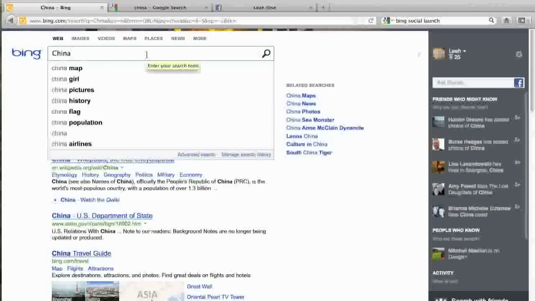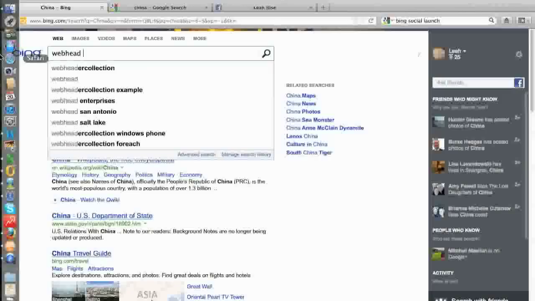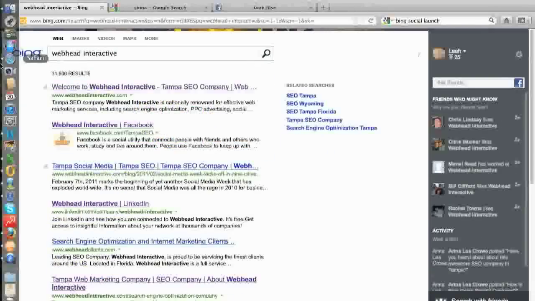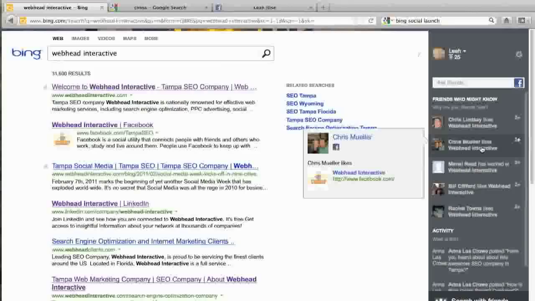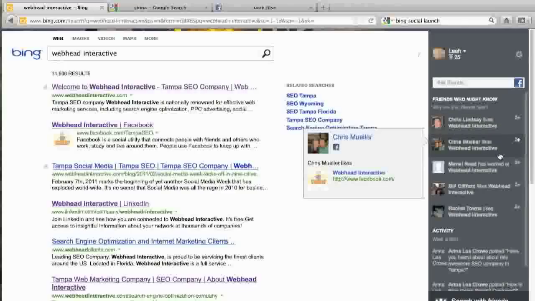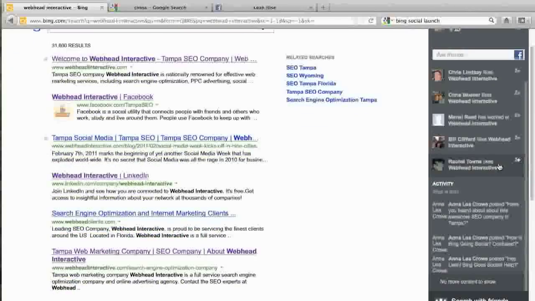Let's try something where we can actually play around with it. Let's search for my company, Webhead Interactive. The organic results are pretty much the same. This is now set in a 3-tier layout at this point. So we have the organic results. Sometimes this is just related searches. Other times it's photos. If we jump over here, we have my Facebook friends who either like Webhead or work for Webhead or have posted photos relevant to Webhead.